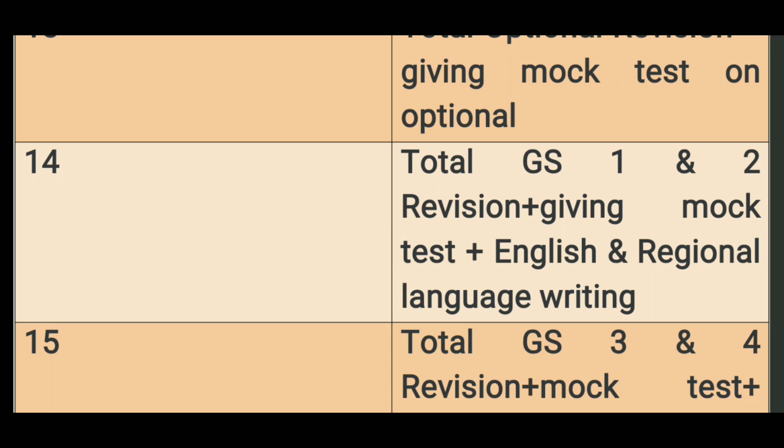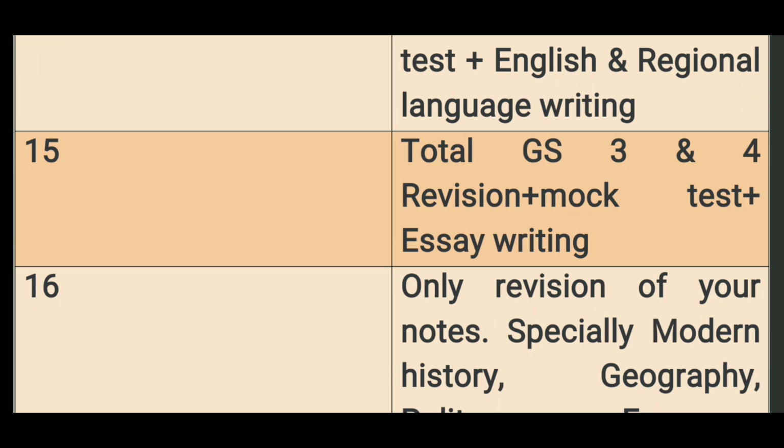So in GS paper 1 and 2, in week 14, you have to do the GS paper 1 and 2 revision, give mock tests on GS paper 1 and 2, and do writing practice of English and regional language writing. Then week 15, total GS 3 and 4 revision plus mock test plus essay writing. In week 15, you have to do GS paper 3 and 4 total revision and the mock test related to GS paper 3 and 4 and the essay writing.